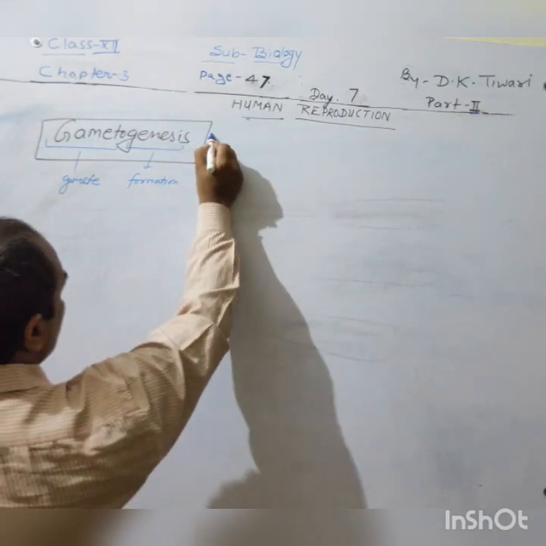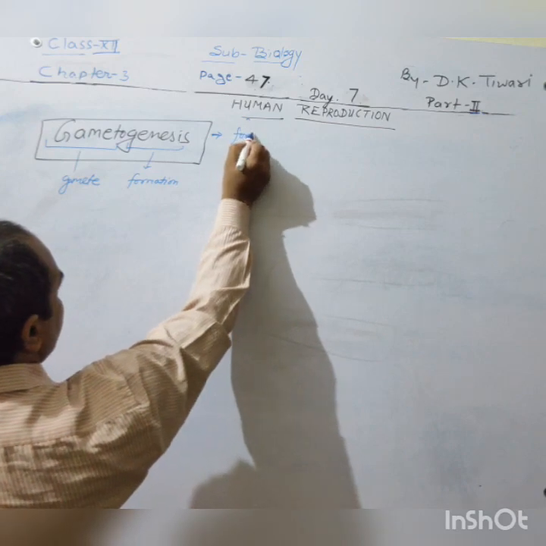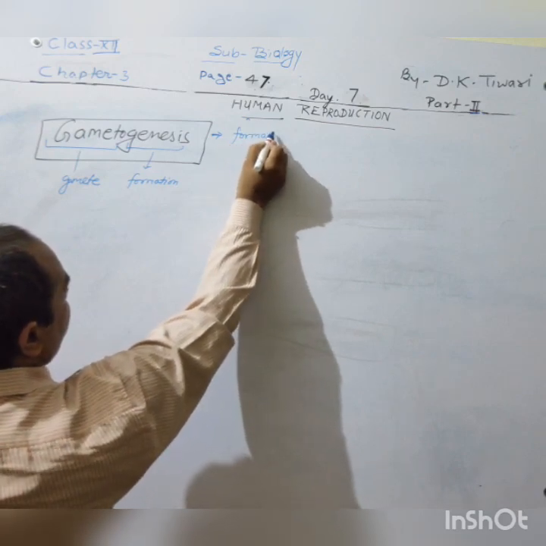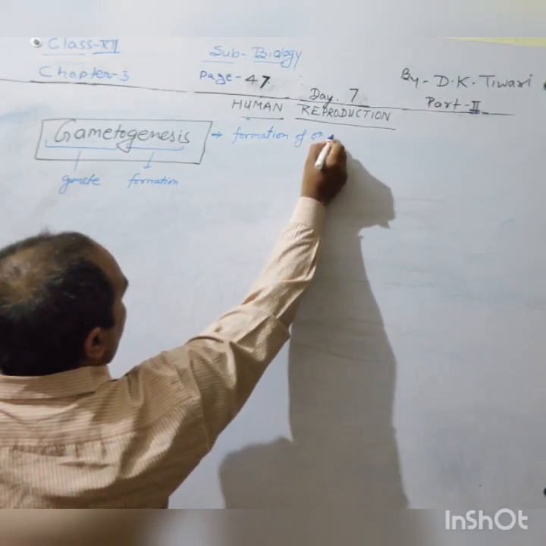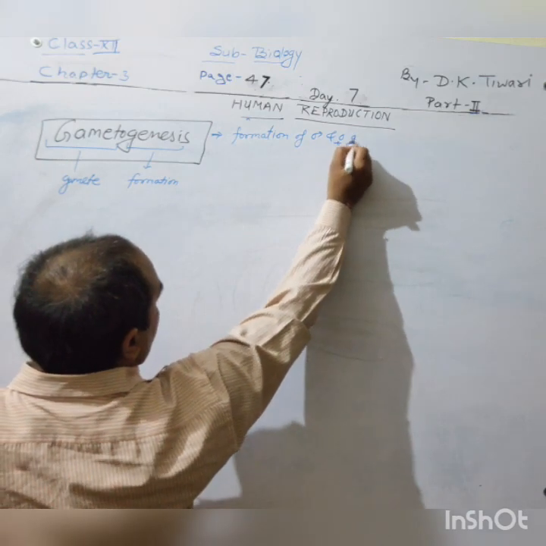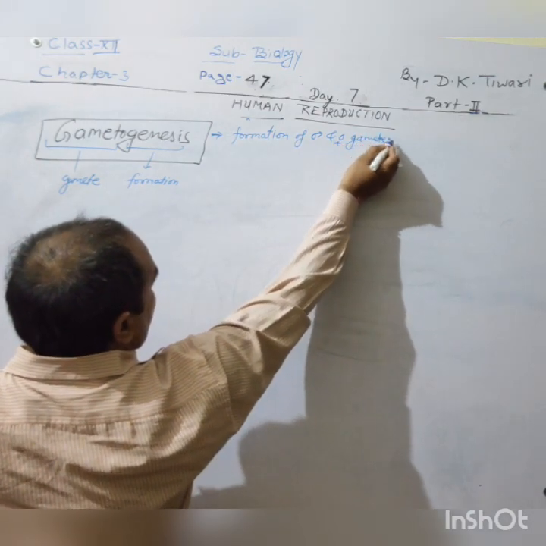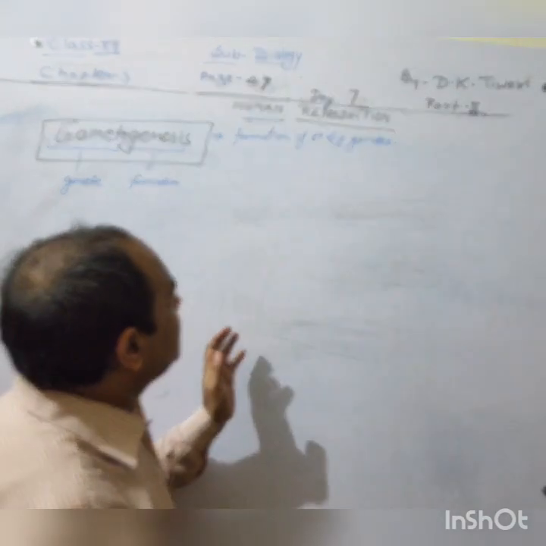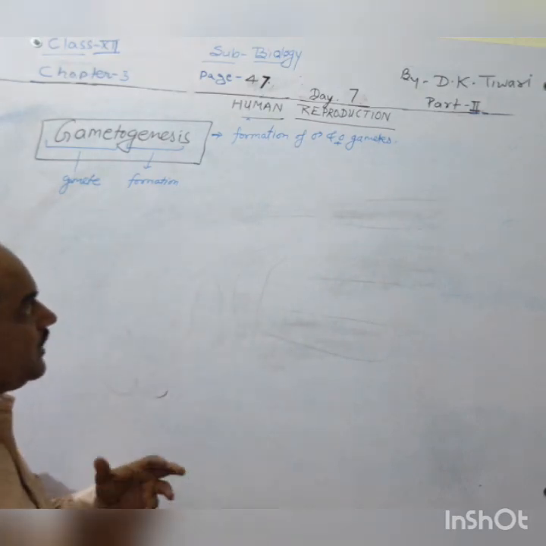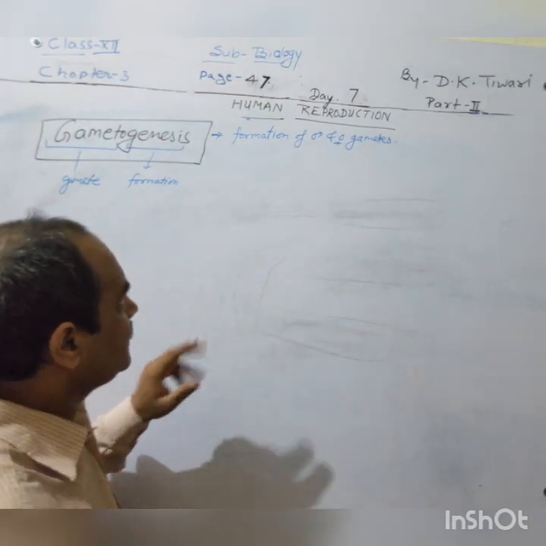So what thing will it include? It will include formation of male and female gametes. So male and female gametes will be formed, and that we will study under the gametogenesis. What happens, where this process takes place, or overall you can say how the gametogenesis takes place, we will study here.